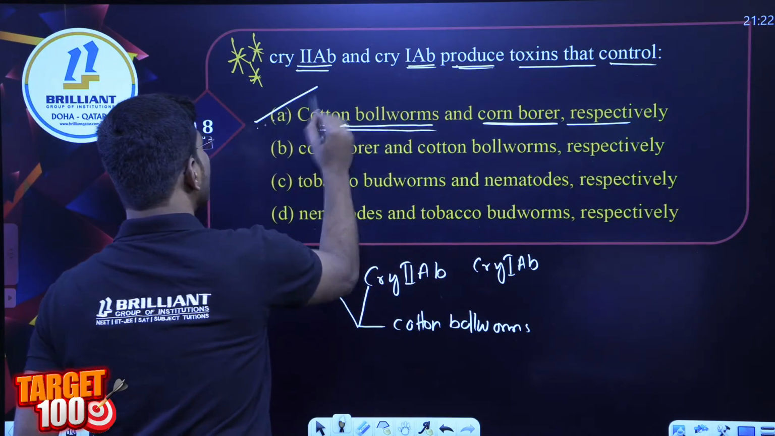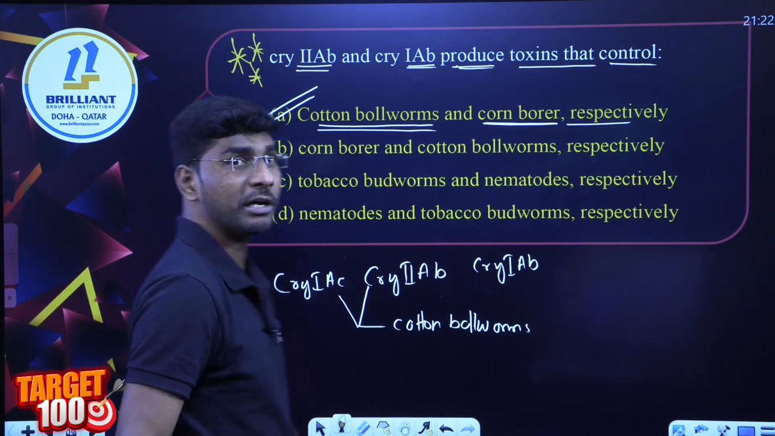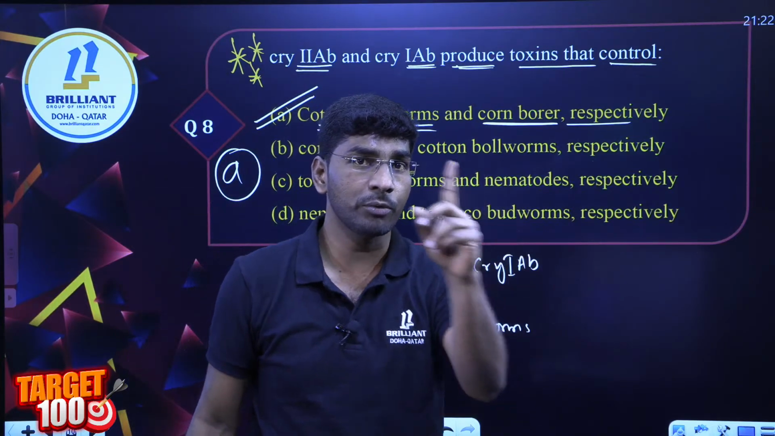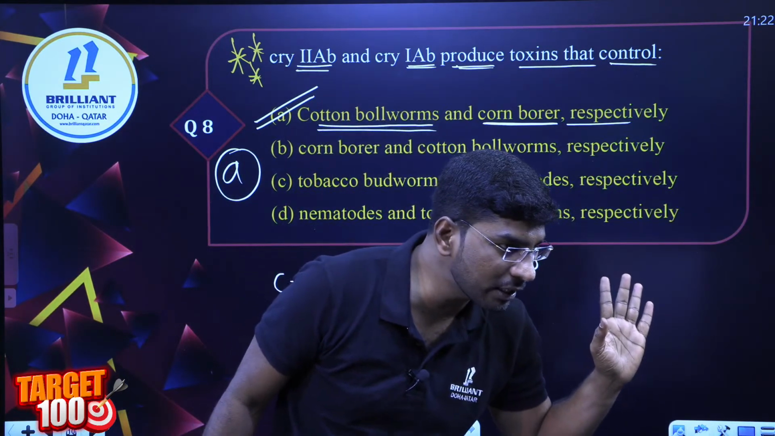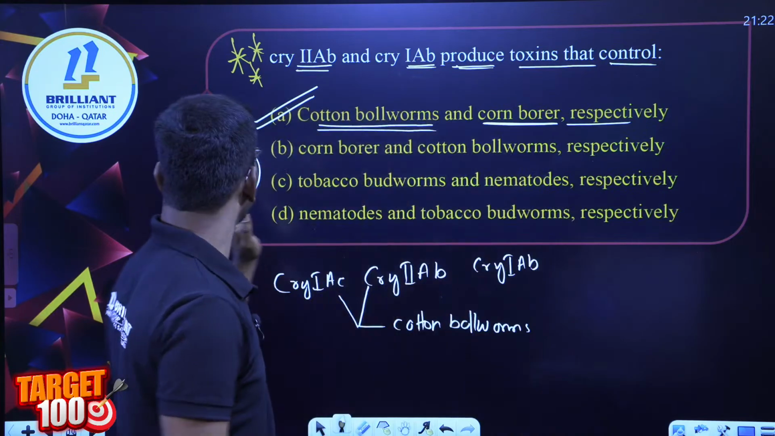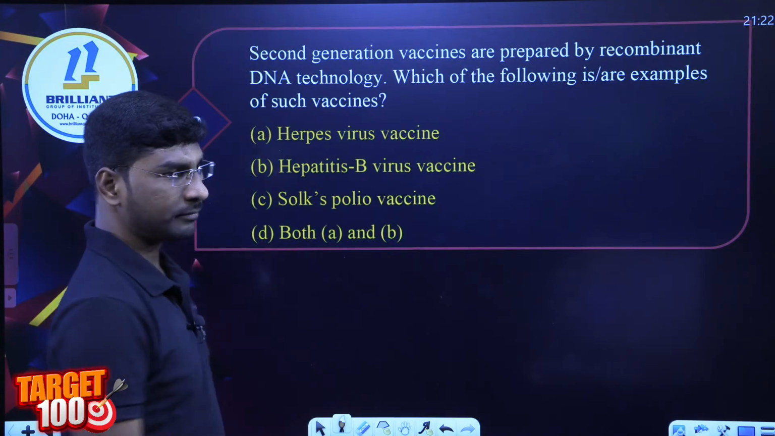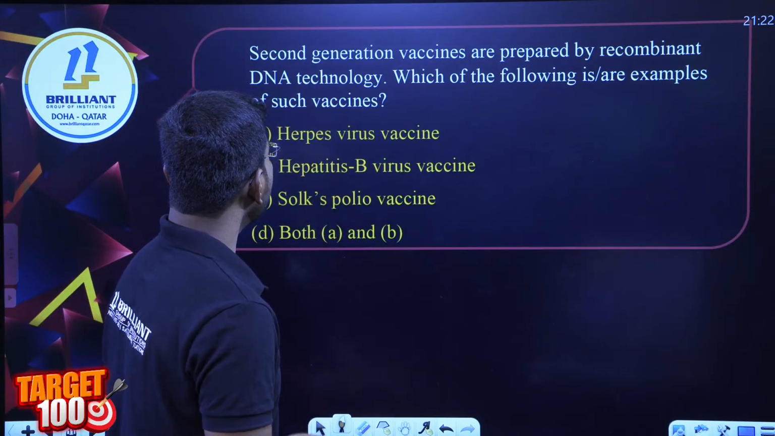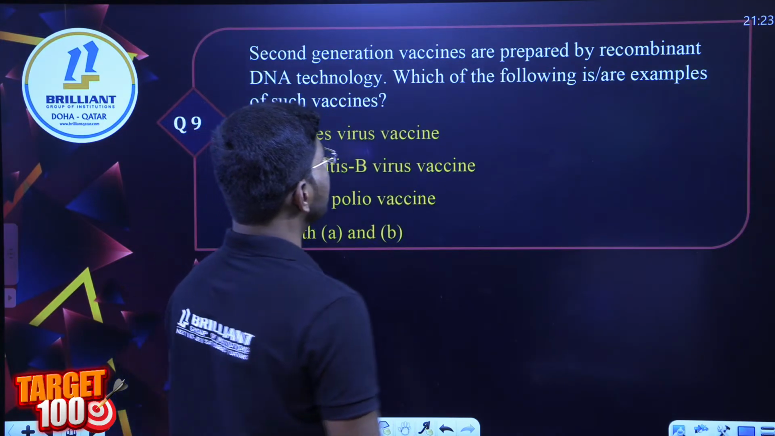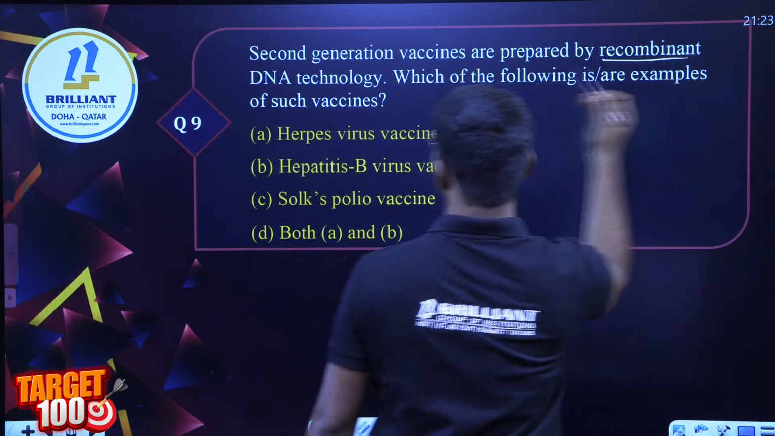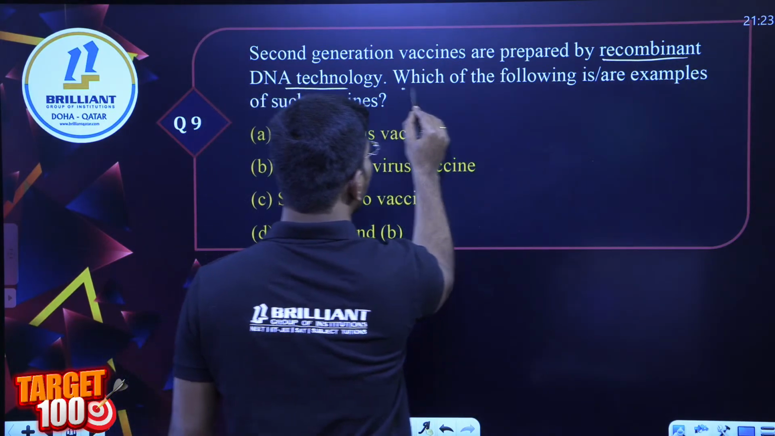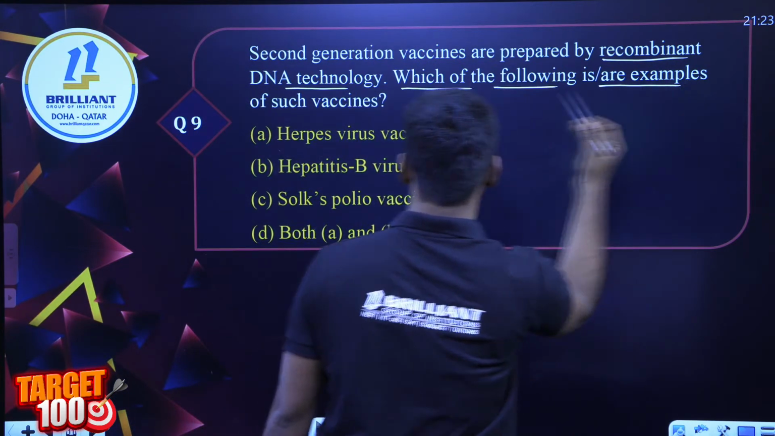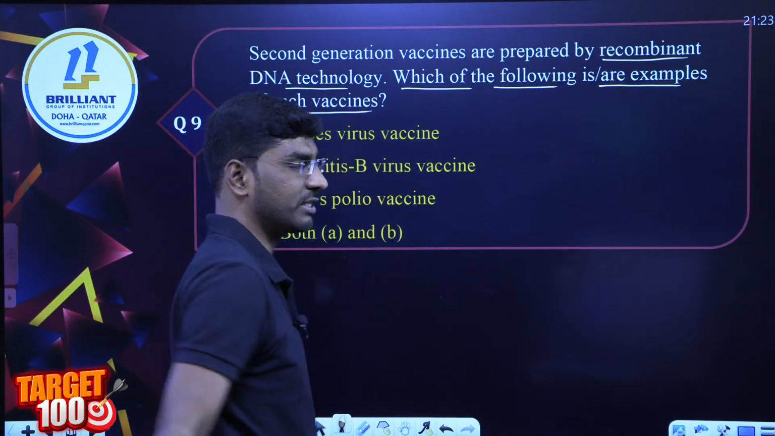So the answer is option A. A lot of typical questions are going to come based on this one. Ready to answer? Till here everything clear? Done. Question number 9. Second generation vaccinations are prepared by recombinant DNA technology. Which of the following are examples of such vaccinations?